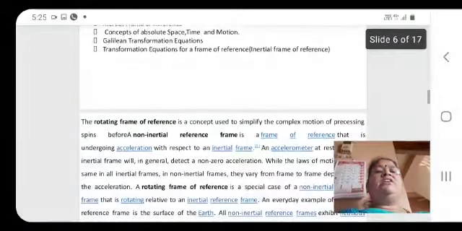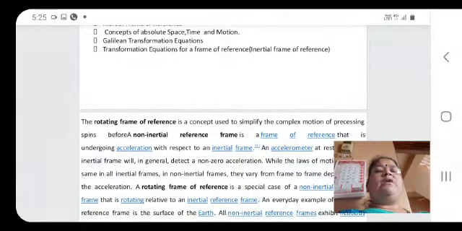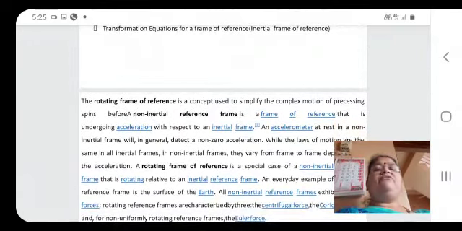Now we are going to study the non-inertial frame of reference, the rotating frame of reference, which is a non-inertial frame of reference.